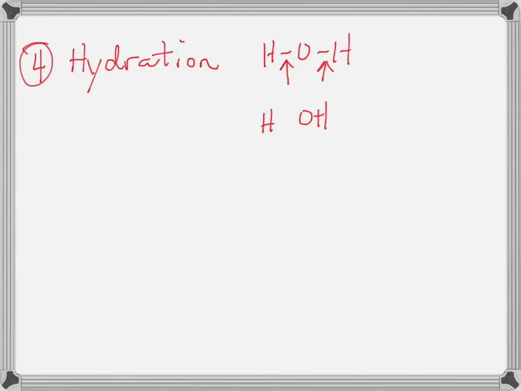If it breaks the other bond, the one over here, you're going to get H and OH. So either way that it breaks, it doesn't matter. One thing that's going to add to the carbon is an H, and the other thing that's going to add to the other carbon is an OH. But notice the OH will wind up on different carbons depending on which one breaks. And we'll see that in just a moment.